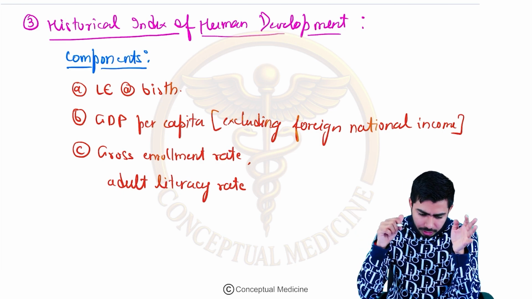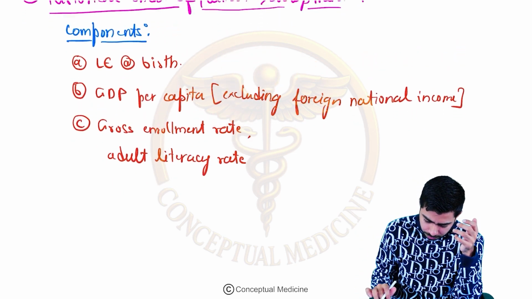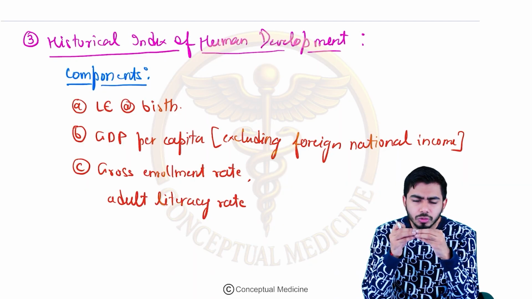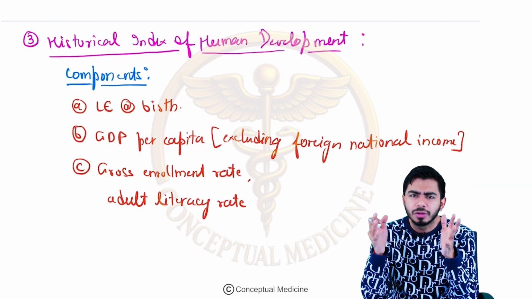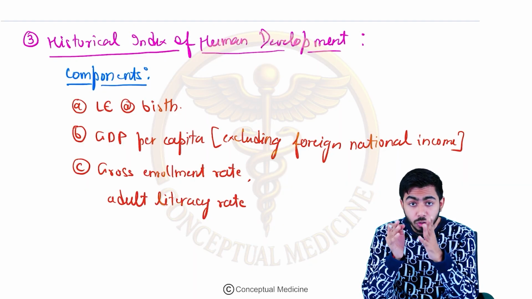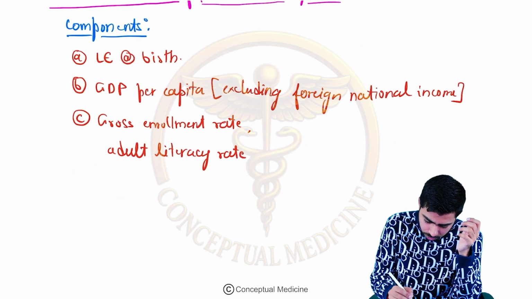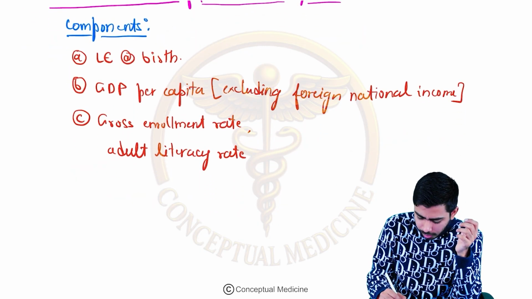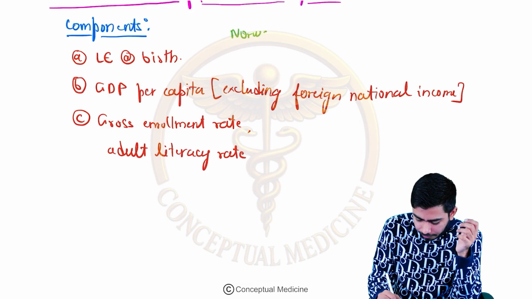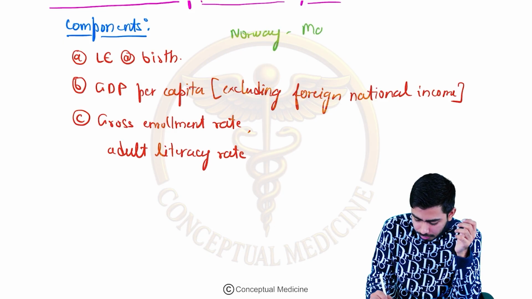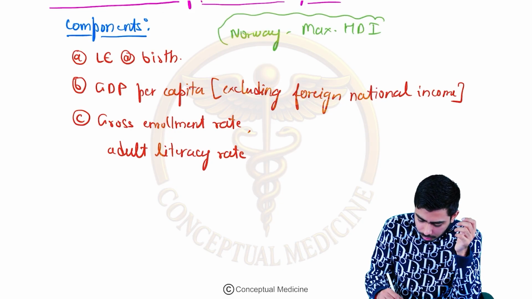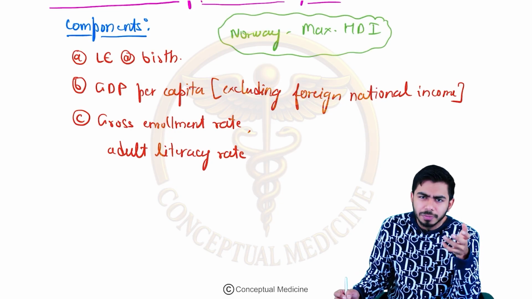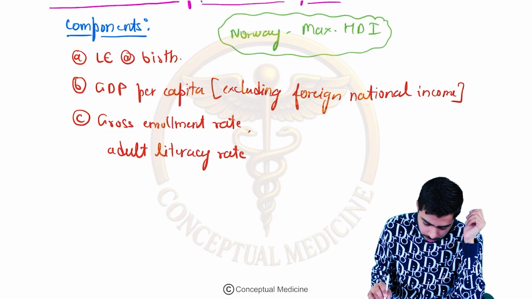Okay, understood that. Now I am going to move into one more important term. So by the way, the maximum human development index is found in Norway. Okay, so kind of a factual data that Norway is having the maximum human development index. I have not been asked yet, but just a factual data.